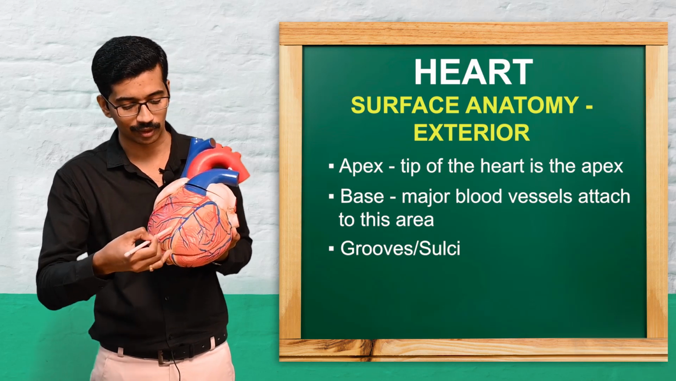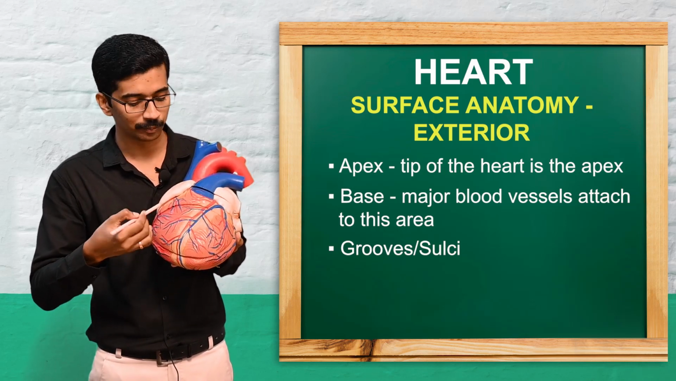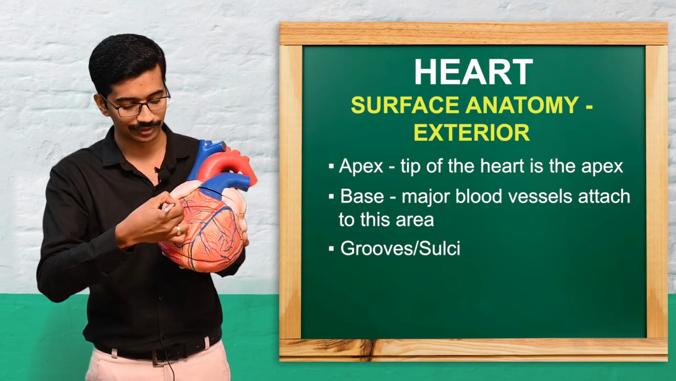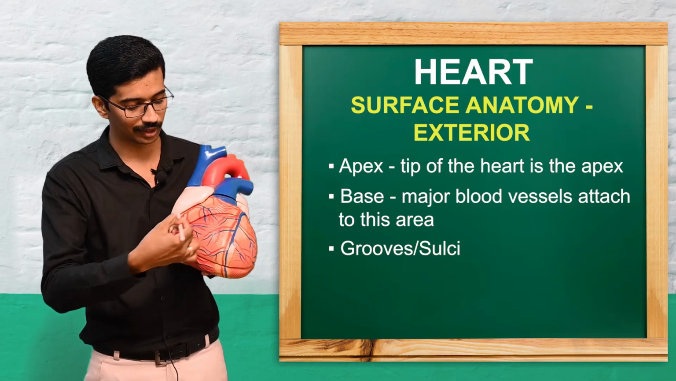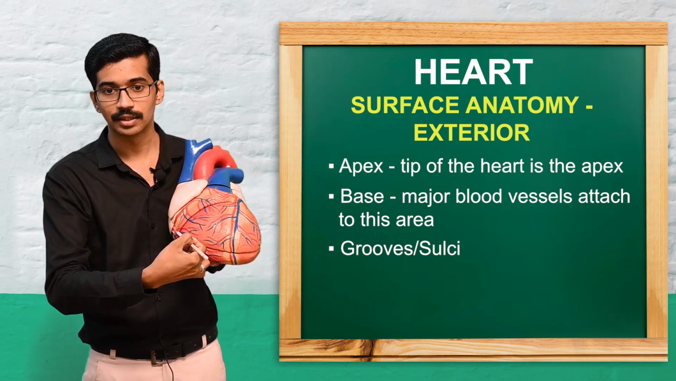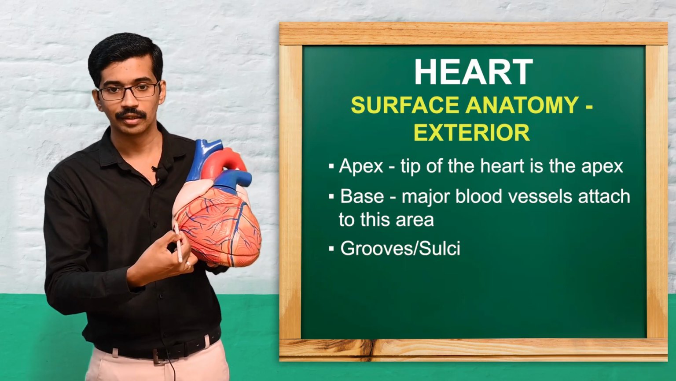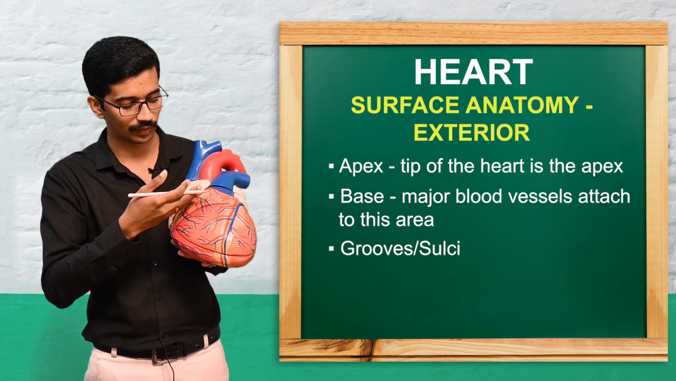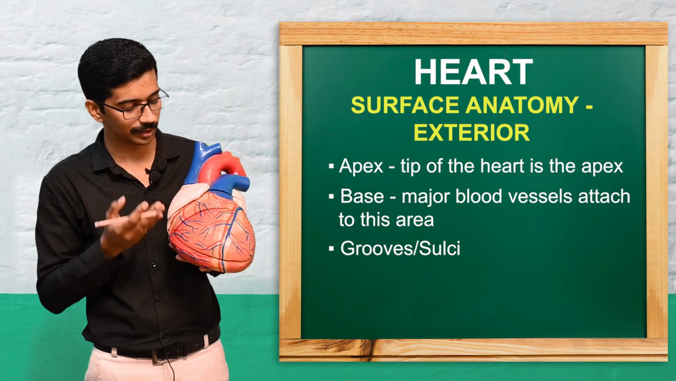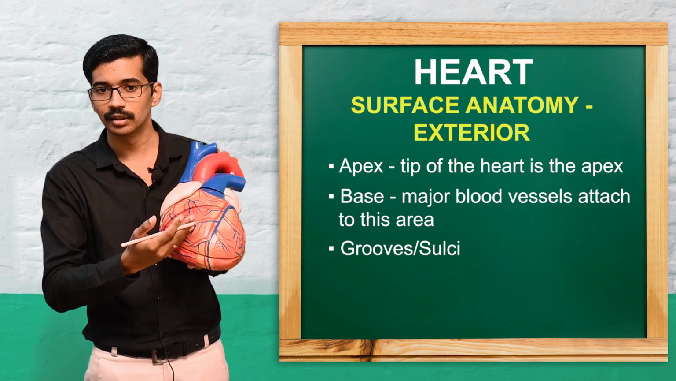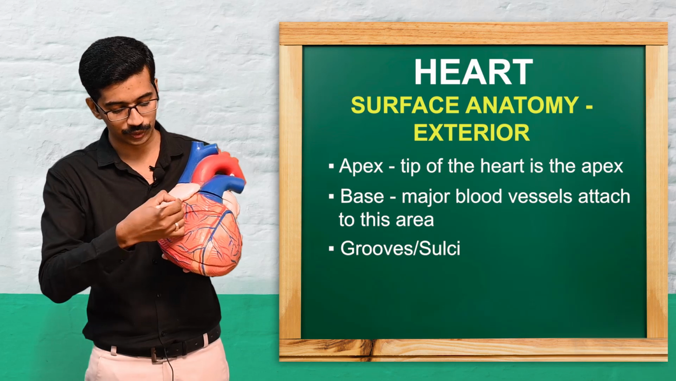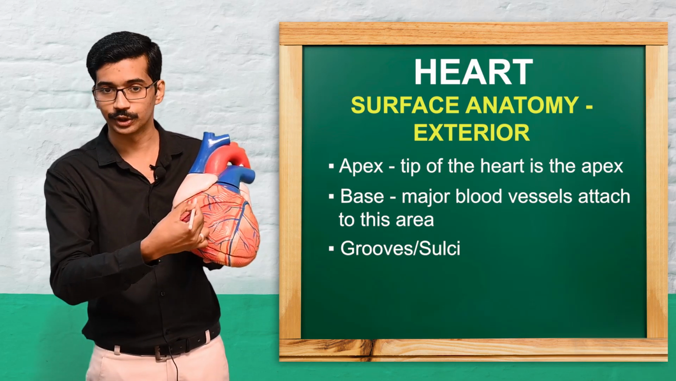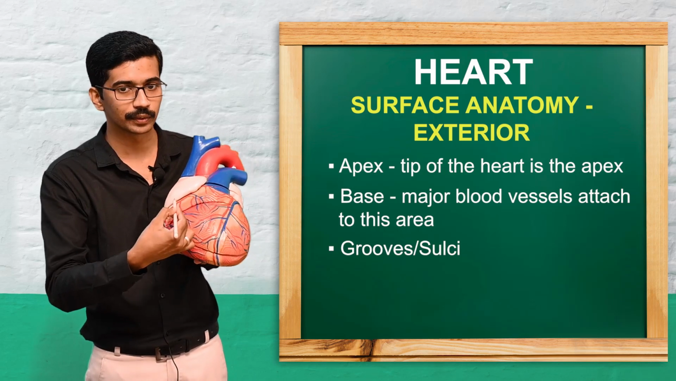You can see the yellow color, it is fatty tissue. And there are two sulci. You can see here at the lateral side, the sides of the heart, that is termed the coronary sulcus. This coronary sulcus separates the atrium from the ventricle. Usually you can see a major blood vessel, the coronary artery, which passes through this and supplies blood to the heart.